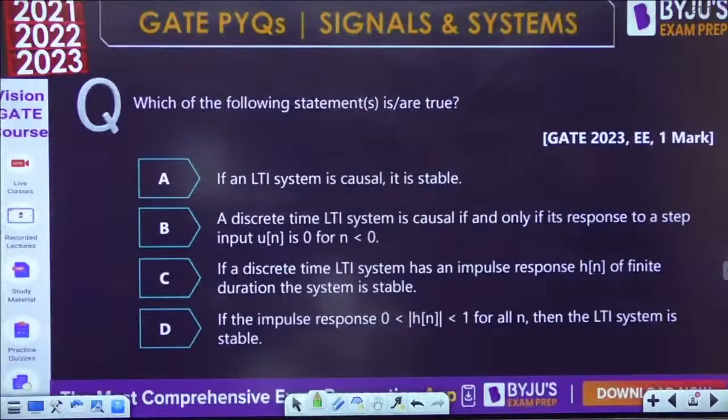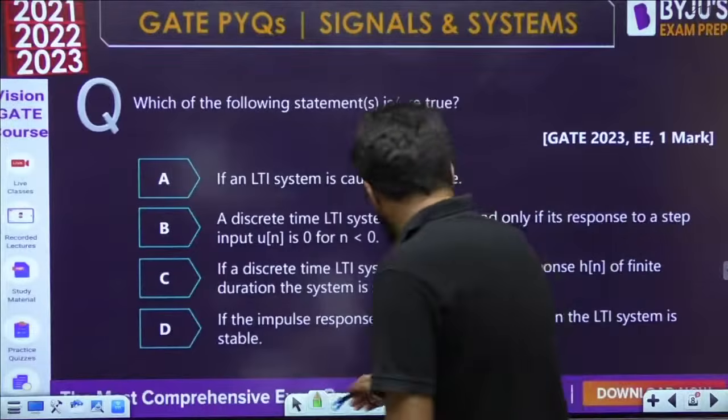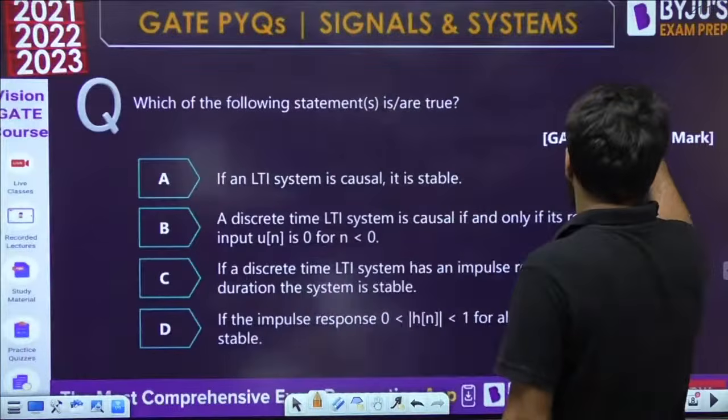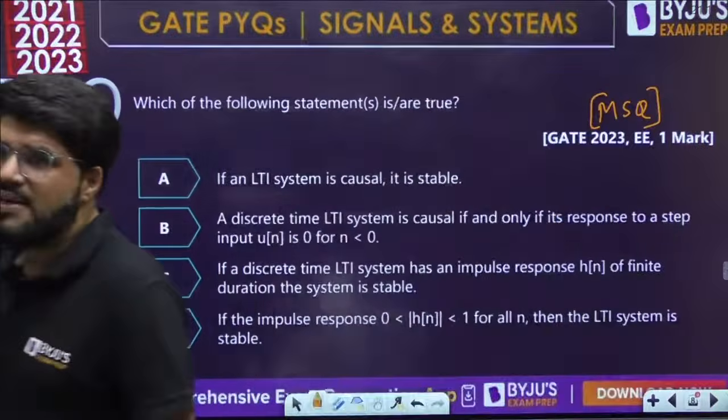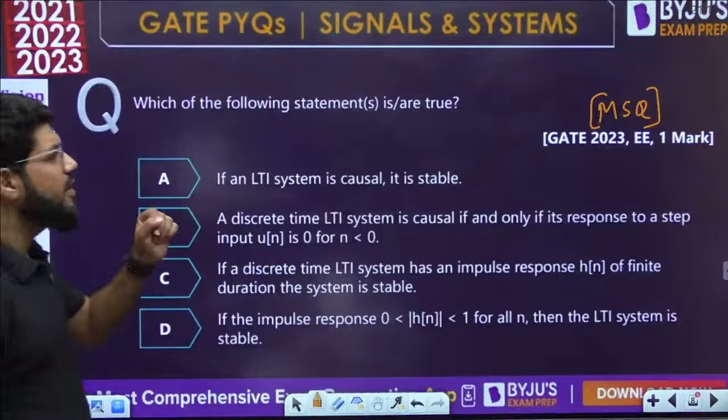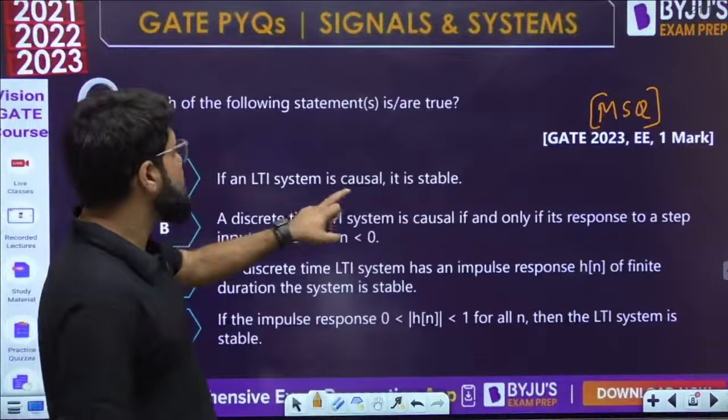Next question. Which of the following statements is or are true? This question in 2023 was actually an MSQ, a multiple select question, in 2023 EE 1 mark. If an LTI system is causal, it is stable.